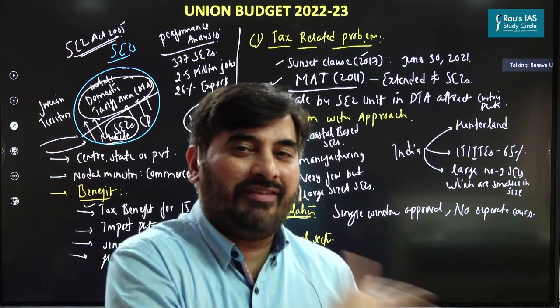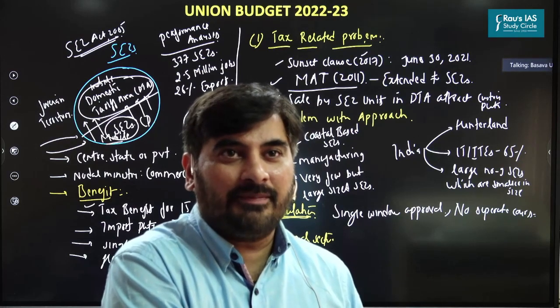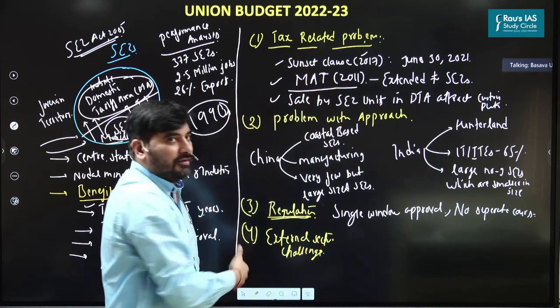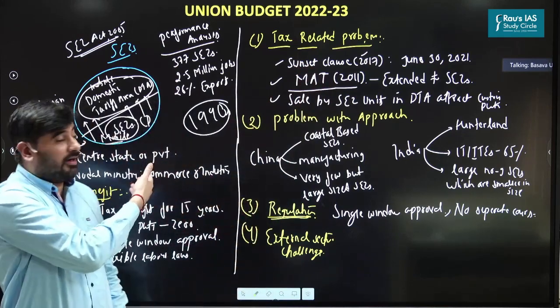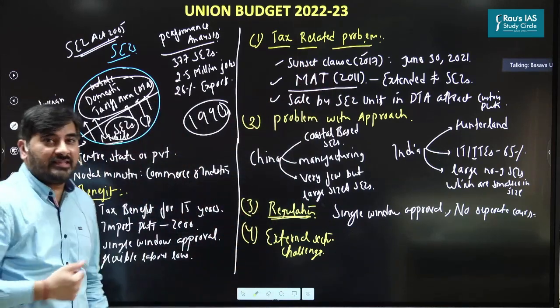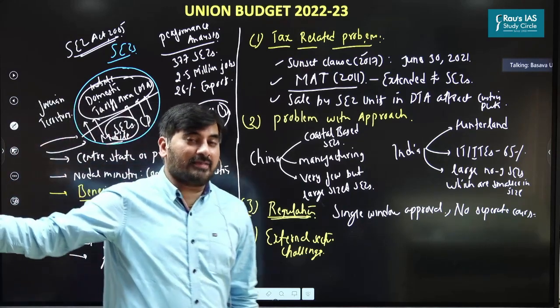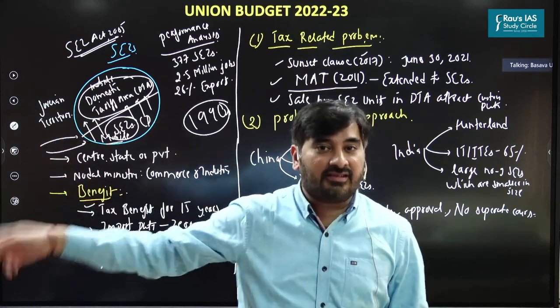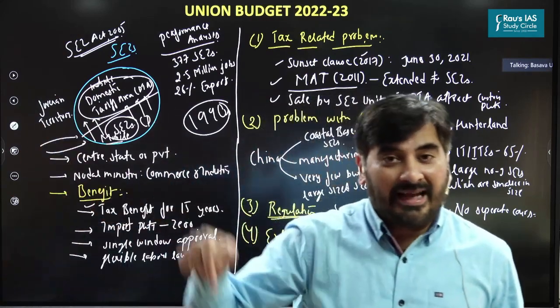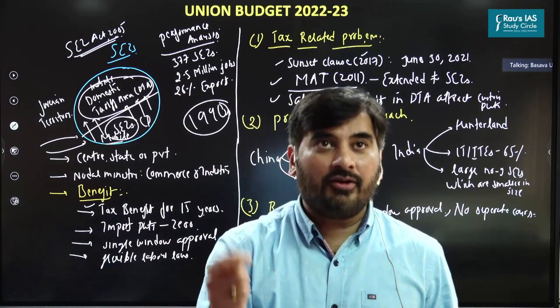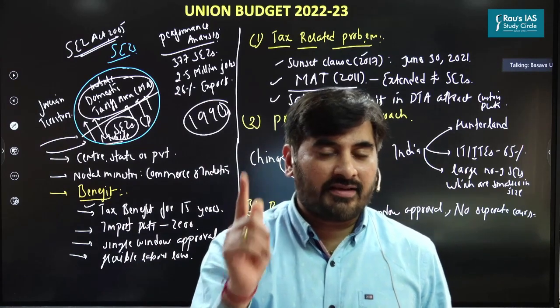We are giving up our incentives on the SEZ units, right? We have said we'll have a sunset clause, we'll have MAT. So why will units come and set up their units? Why will foreign companies come and set up their units in SEZs? Are you getting this point? So when countries such as Bangladesh and Vietnam are giving so many incentives, this is a time when India should start thinking about it. Are you getting this point? So this is the first thing.